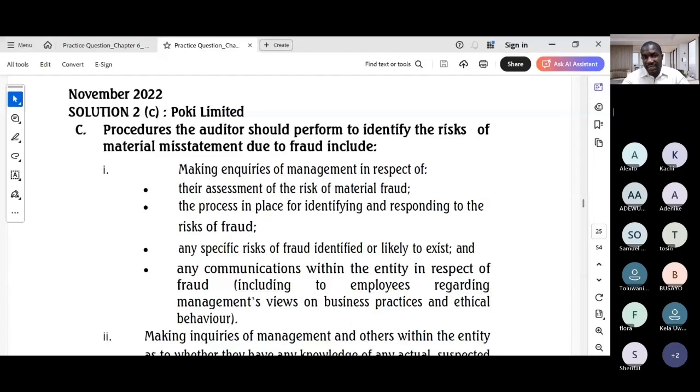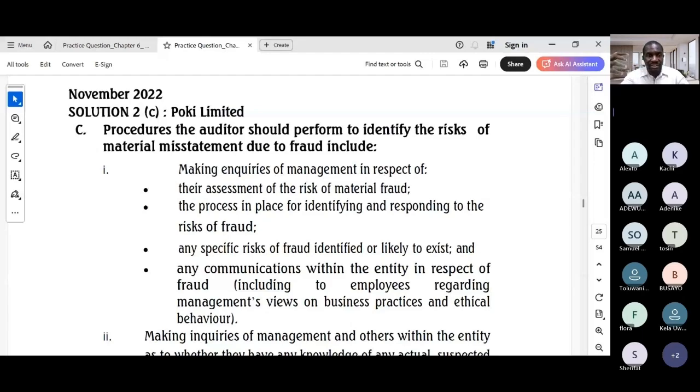Then the inquiries of others. A good structure will speak about inquiries of management, like I've said, and inquiries of others. Expand your inquiry to include those charged with governance, maybe the board of directors, internal audit if there is one, and even operational staff to get a comprehensive review. Like I said, when they are inquiring, the Big Four, PwC, send the fraud risk assessment questionnaire to internal audit. They sent it to me when I was there that time.